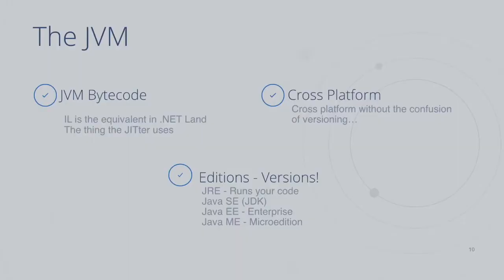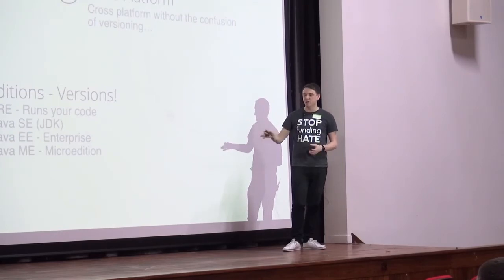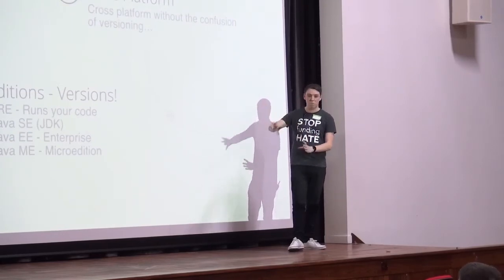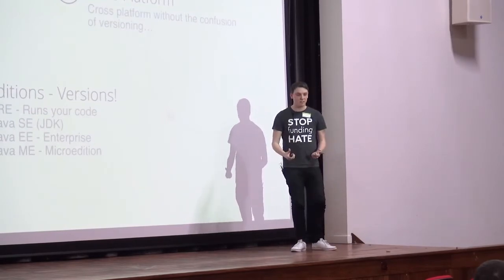Things to be aware of: you've got the JRE, which is the runtime environment, the thing that actually runs your code. Then you've got the Java SE, which is the JDK. You have the Java EE, the enterprise version of the SDK, which has all the SE stuff and some. And you've got the Java Micro Edition. These all have different version numbers, and just like .NET, it gets very confusing very quickly. Just be aware that the JDK is what we build our code against, and the JRE is where we run our code. That's true with Kotlin as well as Java and anything else on that platform. Make sense? Cool.